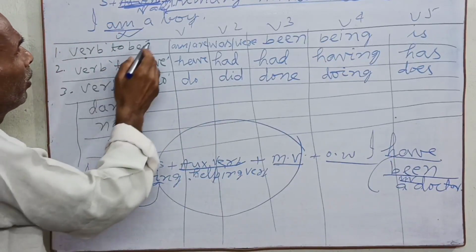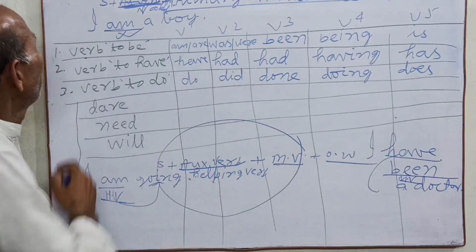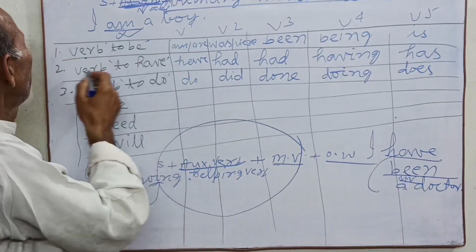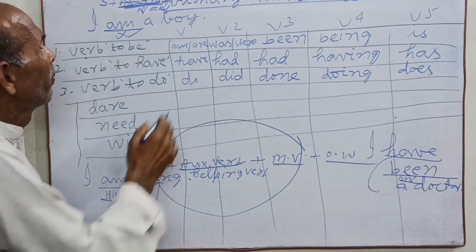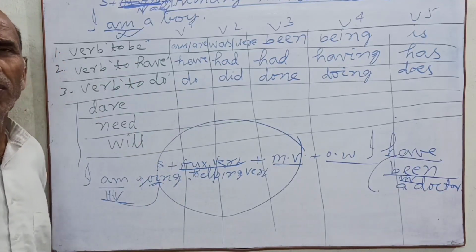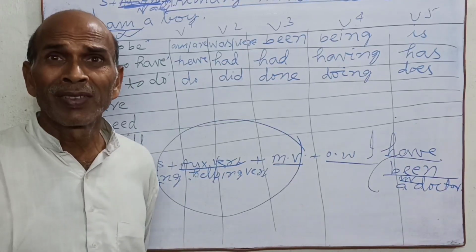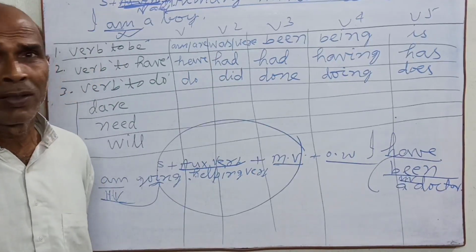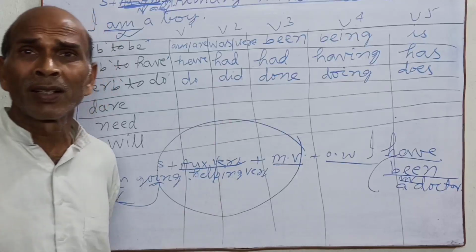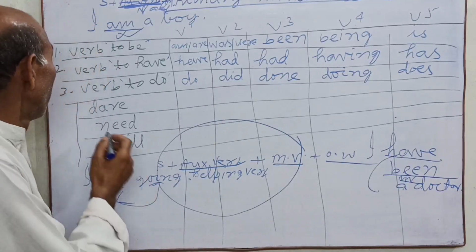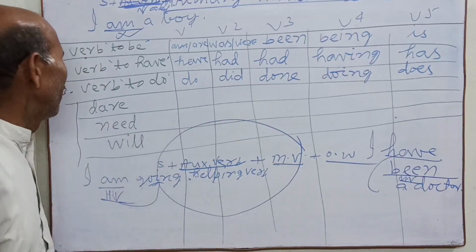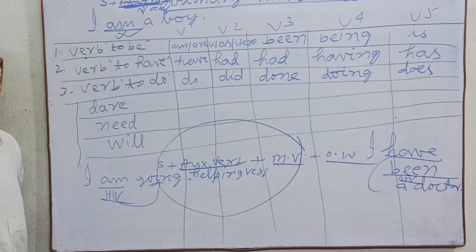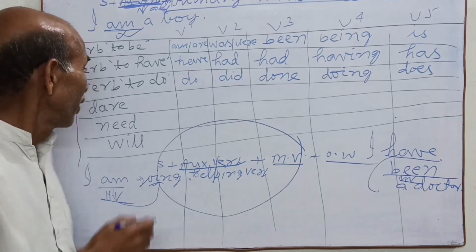Here verb, which verb? Primary verb, kinds of primary verb, full verb and auxiliary verb, means helping verb here. Both roles I have taught you. What is the role of main verb? What is the role of auxiliary verb here? But here dare, need or will, confusion among students.